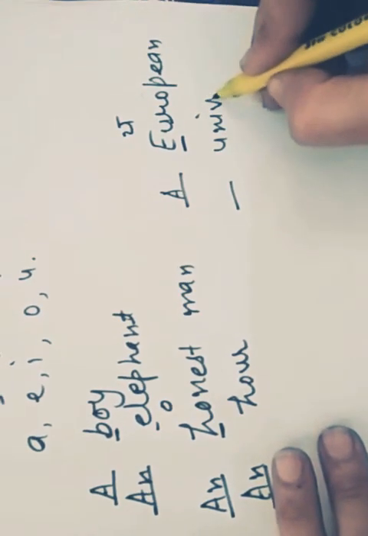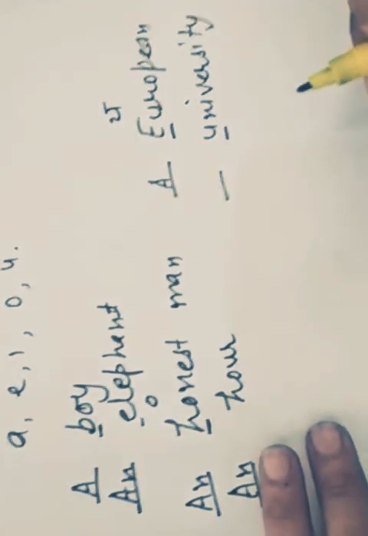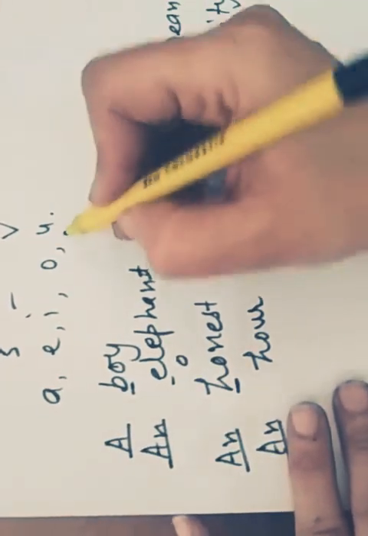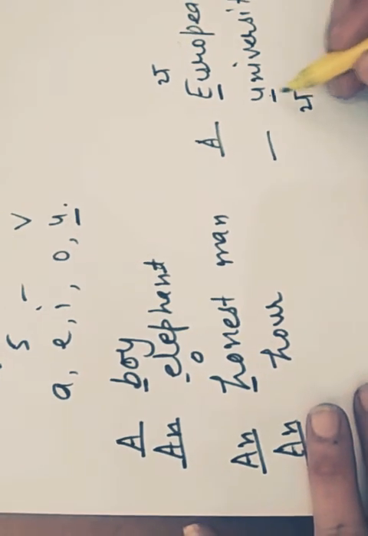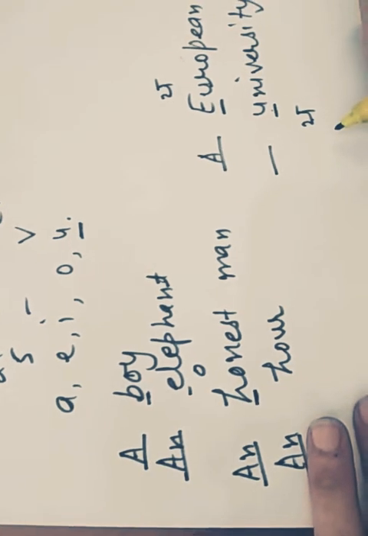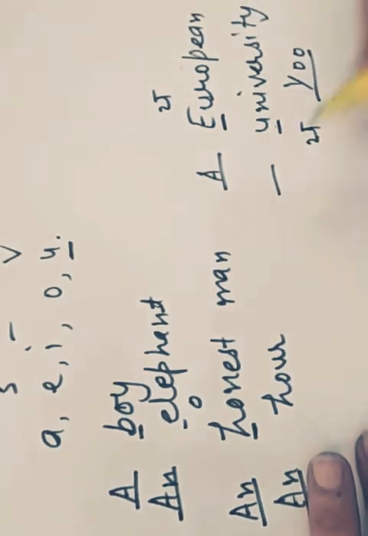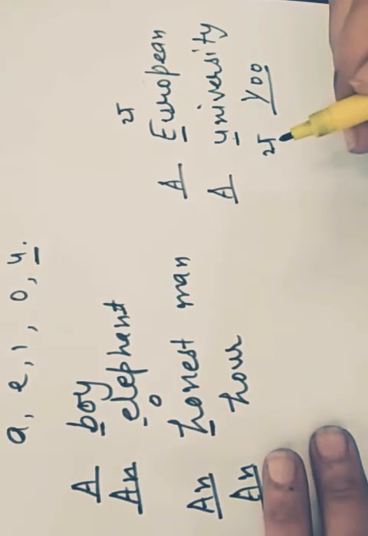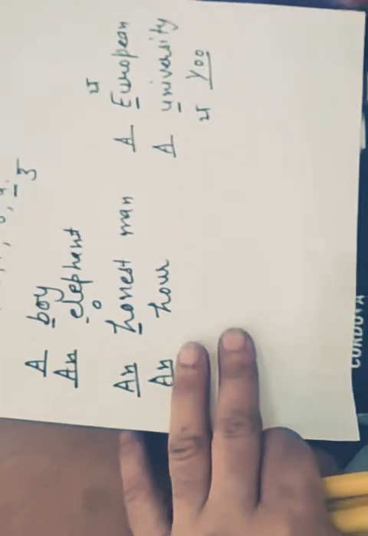University: no doubt it starts with U, but it gives a Y sound. You may say that U is also a vowel, but the Y sound here is a consonant sound. So we make use of a university, not an university. Okay.